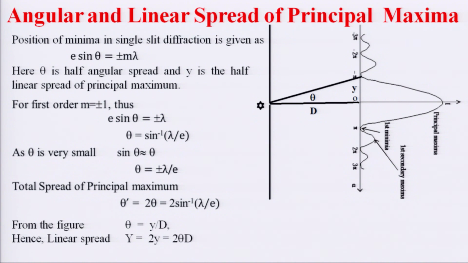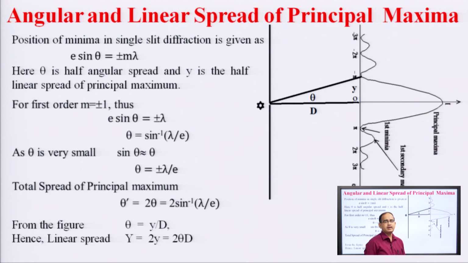Now, angular and linear spread of principal maxima. From the figure it is very much clear, this is the variation of intensity with respect to alpha for the single slit diffraction pattern. Here we can see the position of the first minima. The angular spread is theta, it is half angular spread; basically the full angular spread will be twice this theta, while the linear spread is twice this term y.